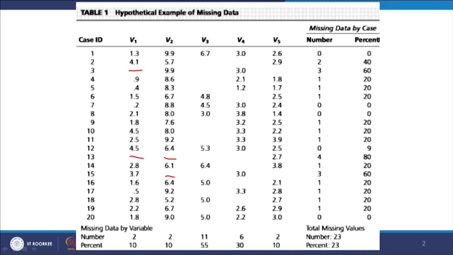In case of variables, you can also see that there are some missing data in each variable, and maybe this variable has the highest missing data, and in this case this case had the highest missing data, correct. So, the question is, what will you do when you have such kind of missing data? Will you ignore? Is it possible to ignore? Then you can ignore, no issues, if it is not creating much trouble for you, if it is too little and not that important. But suppose you cannot ignore, then what? Then you have to replace the missing data with something more realistic, more correct data, right. Okay, fine. So, let us see how we approach this problem of handling missing data.